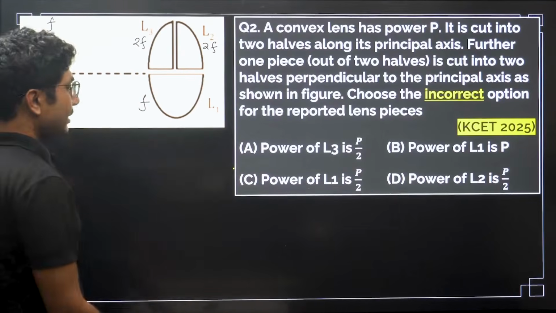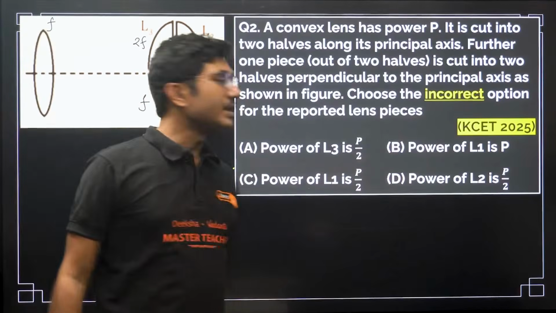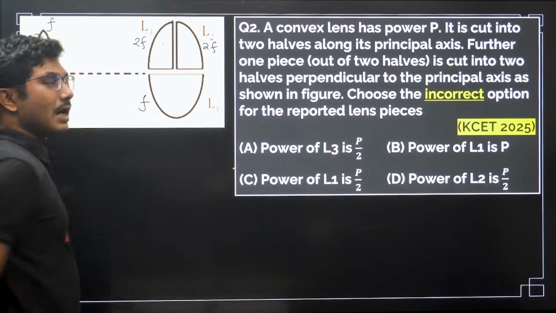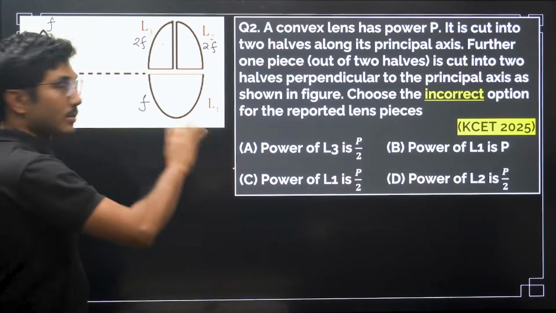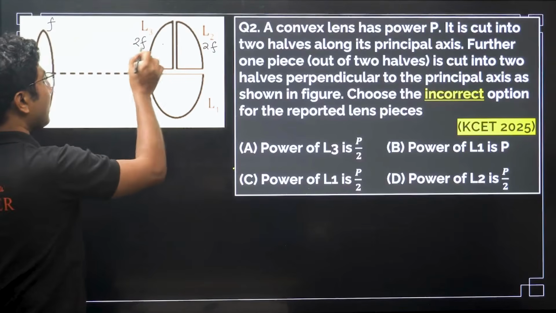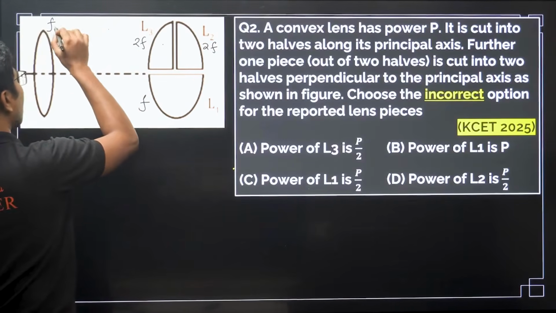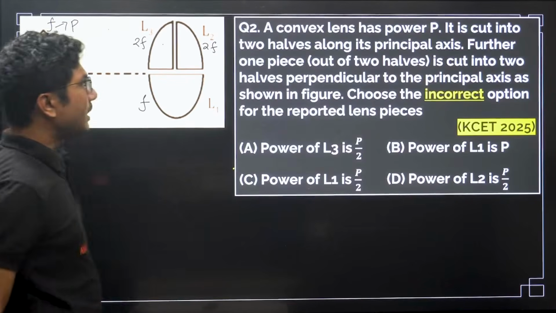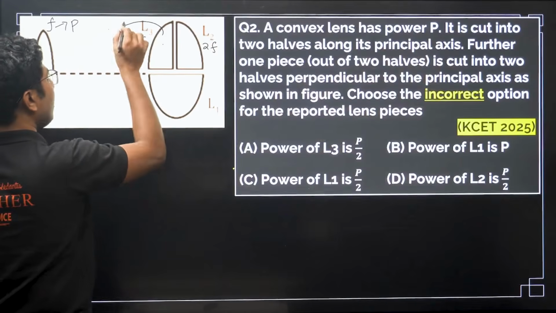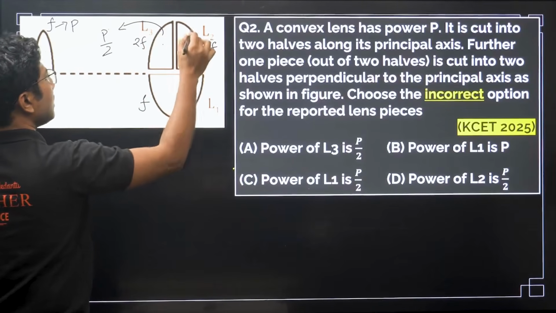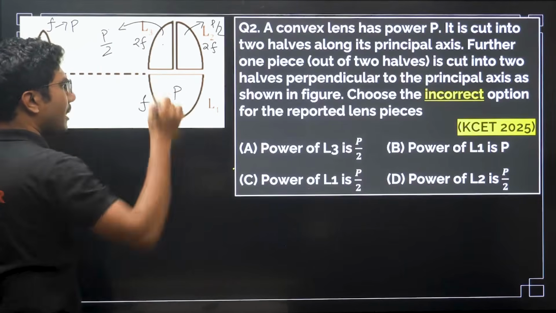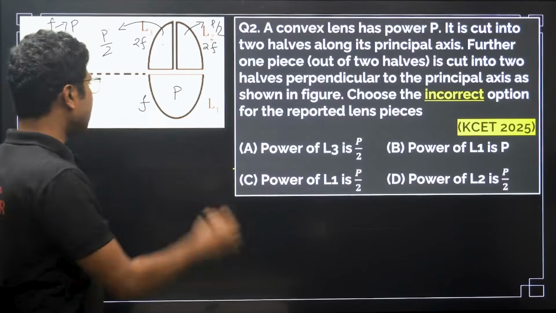So everything in this option is given in terms of power, right? So what is the power of L2 and L3? They have same power, no doubt about it, right? Equal halves, so they have same power. If the power of this lens is P, given in the question, then this will have a power of P by 2. This will also have a power of P by 2. Whereas this one will have a power exactly equal to P because its focal length is unchanged.